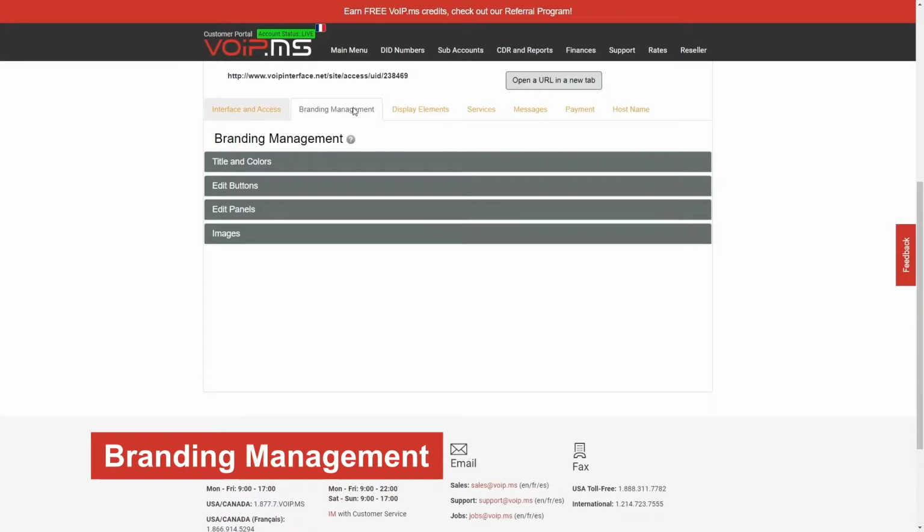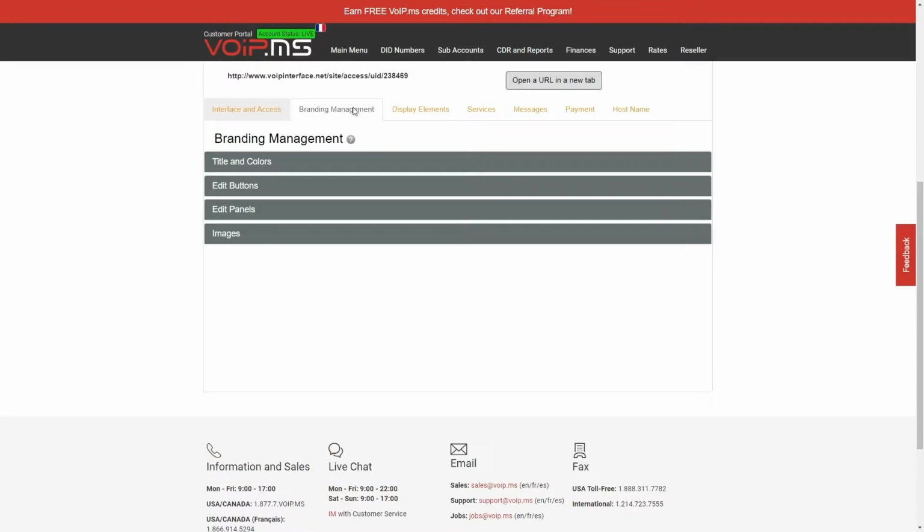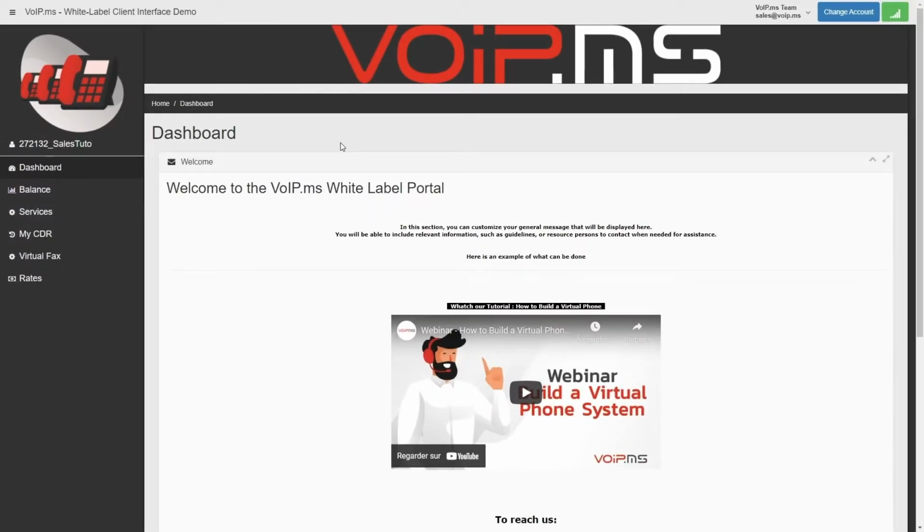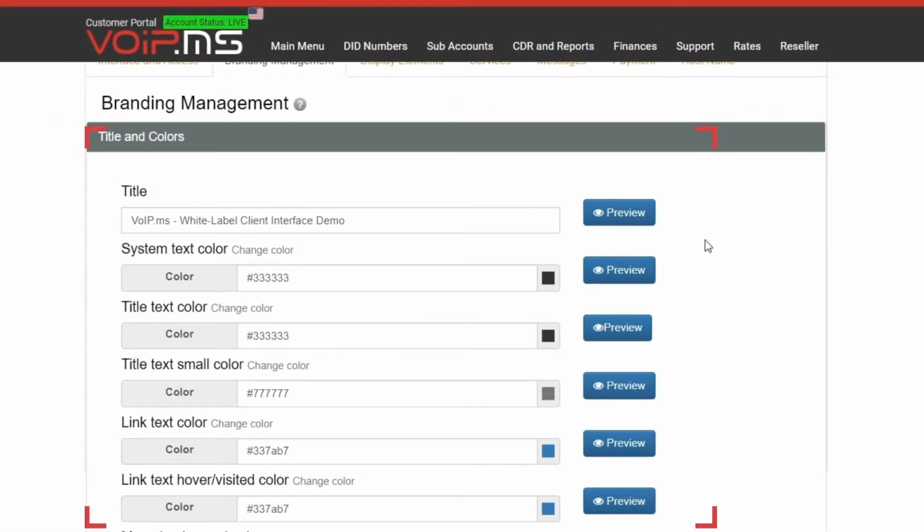Branding Management tab. This tab is where you can customize your client interface to your colors. The branding management gives you the ability to change the color of the different parts of the interface, such as the column, the background, and the title bar. It's also where you can customize the color of the text, the color of the buttons and panels, and finally where you can upload your custom image and logo. As you can see, each setting has a preview button to help you see what you are changing and the result before saving the change.